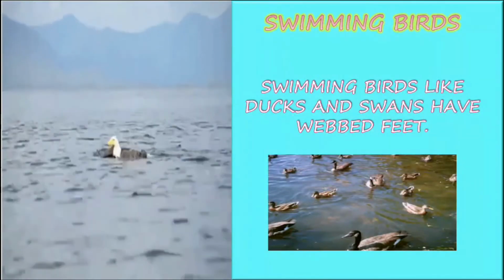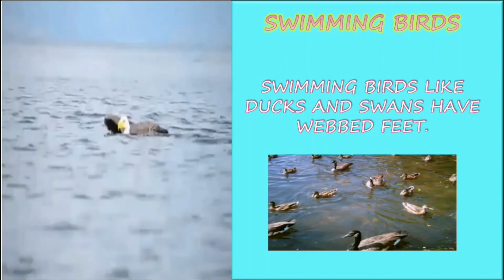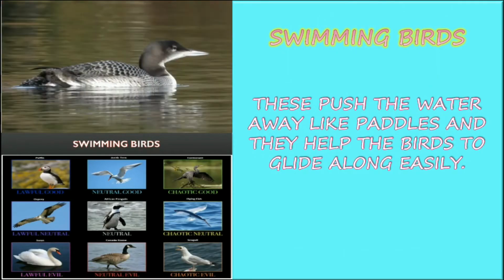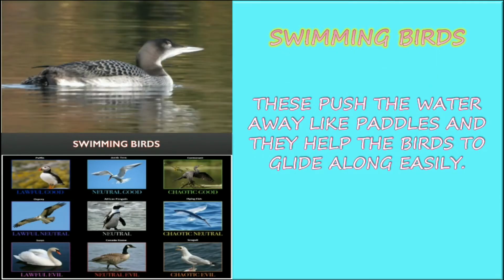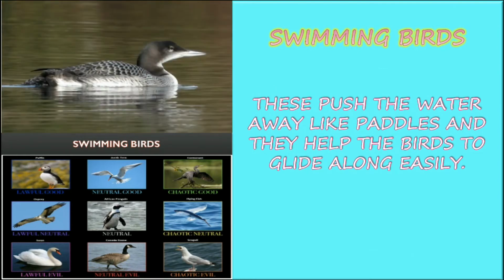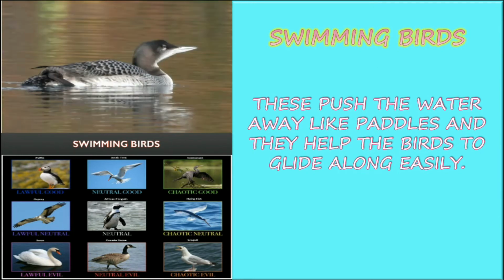Swimming birds. Swimming birds like ducks and swans have webbed feet. So they have feet with a webbed structure to swim easily in the water. These push the water away like paddles and help the birds to glide along easily. So it pushes the water backward and moves forward with the help of the wings.